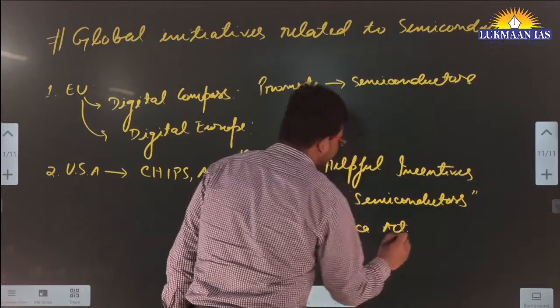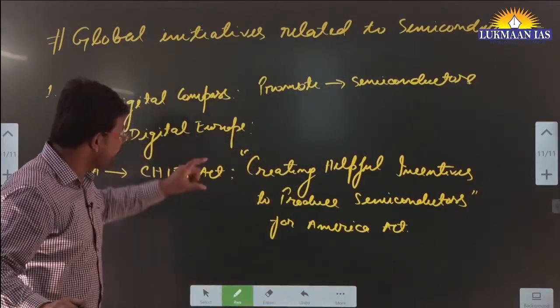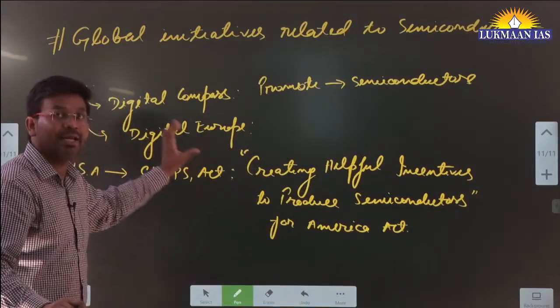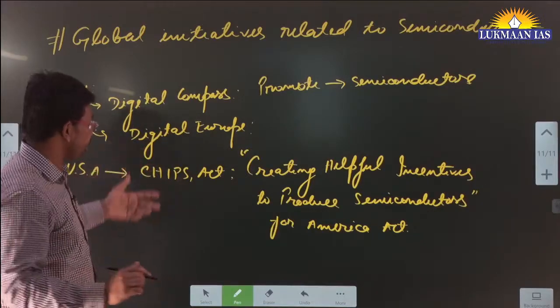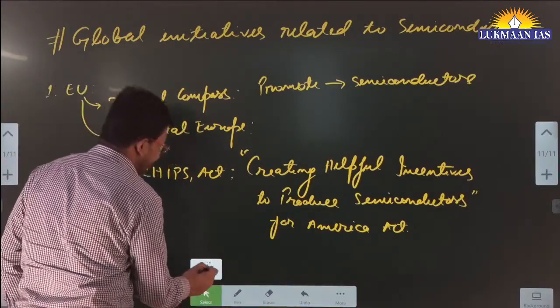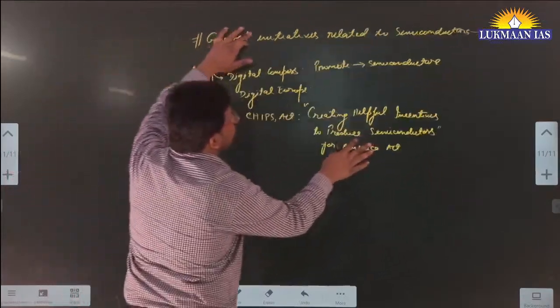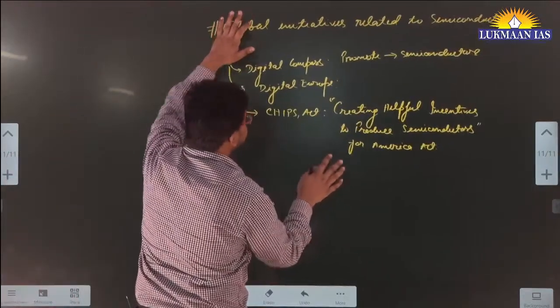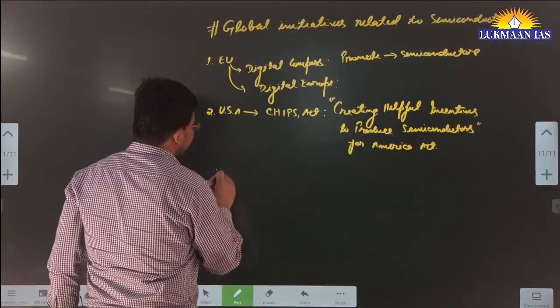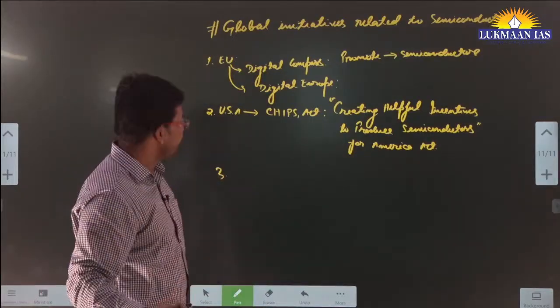So the United States of America has created an act for themselves known as the CHIPS Act, and through this act they want to promote those industries, those companies that are manufacturing and producing semiconductor related products.